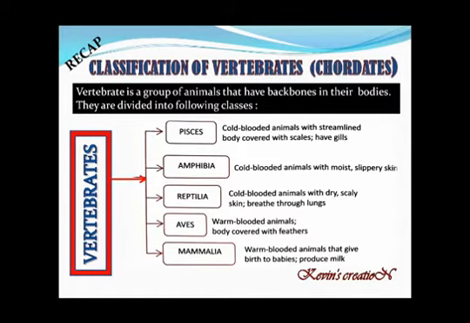And Aves, these are all kinds of birds. They are warm-blooded animals. Their body is covered with feathers. And the last one is Mammalia, which includes the humans, you and me. We are warm-blooded, and animals give birth to babies. They don't produce eggs, rather they give babies and also produce milk. So now let us learn about all this.